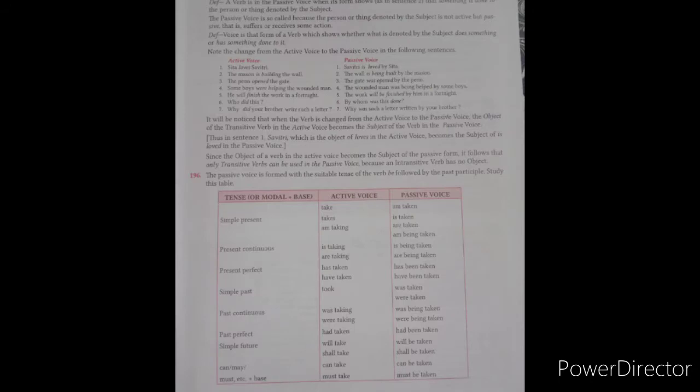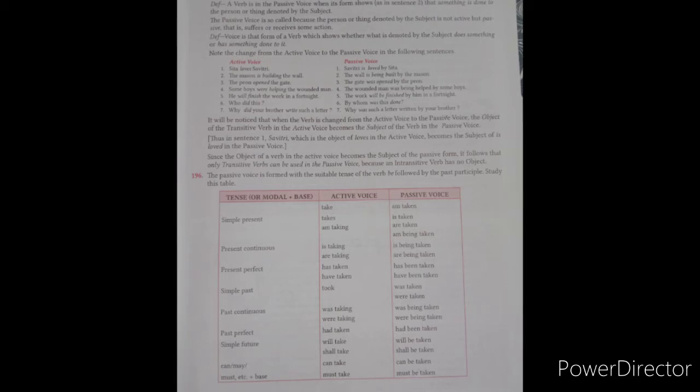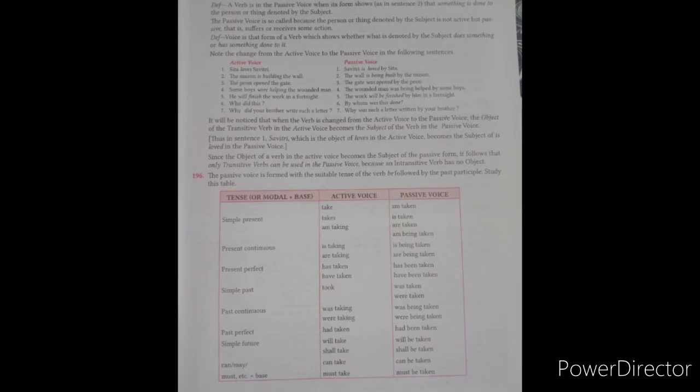Next page. What is passive voice? Let's see. A verb is in its passive voice when its form shows that something is done to the person or thing denoted by the subject. The passive voice is so called because the person or thing denoted by the subject is not active but passive, that is, suffers or receives the action. So it is just the opposite of the active voice. In active voice, the subject does the work directly, but in passive voice the subject is made to do the work. So this is the difference between active voice and passive voice.